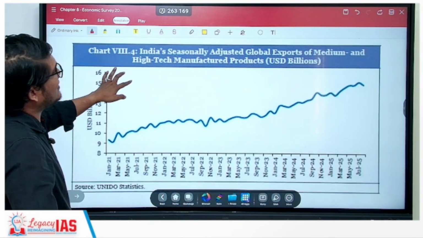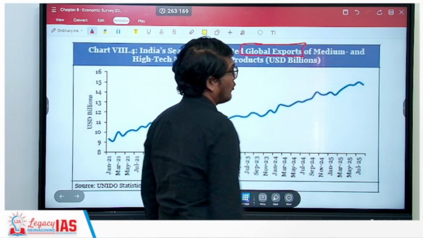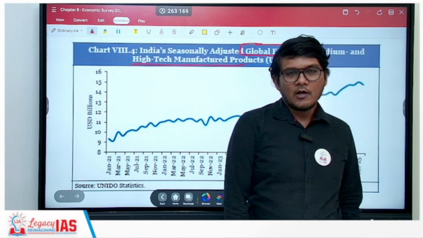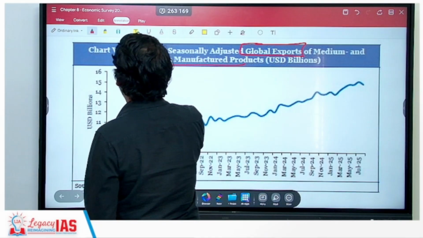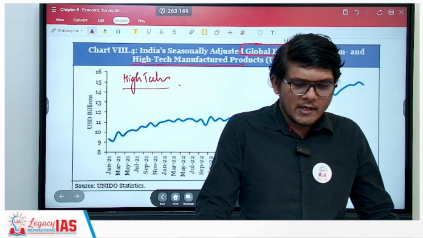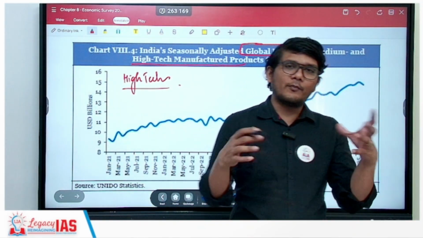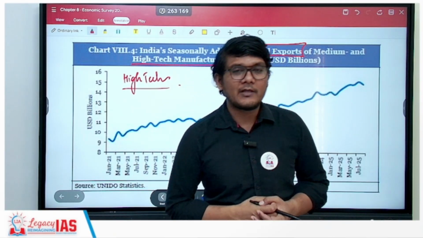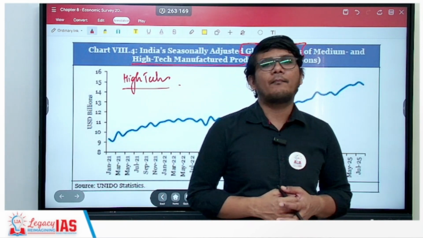Next is India's seasonally adjusted global exports. Global exports of what? Of medium and high-tech manufactured products. It is really important that India exports medium or high-tech products to other countries. What is happening is India is exporting a lot of goods, but the volume is high and the value is quite low. A lot of the volume comes from the agricultural exports that India does, which gets us a very small amount of value.